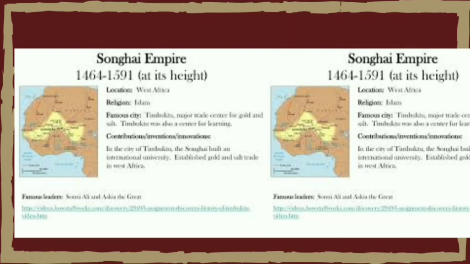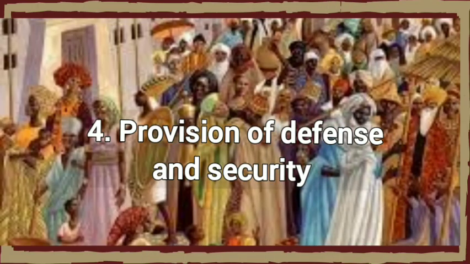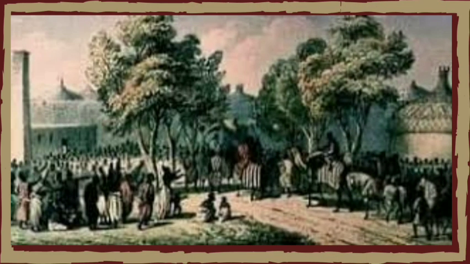Number 4, defense and security. Governors were responsible for the defense and the security of their regions. They organized and maintained local military forces by ensuring that their region was well protected. They also helped in ensuring the readiness and the protection of their territories against external threats or rebellion, and they also helped in supervision of local rebellion.